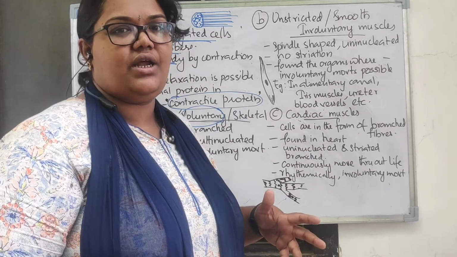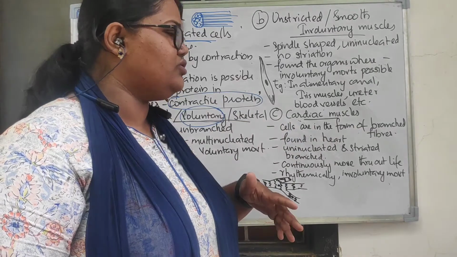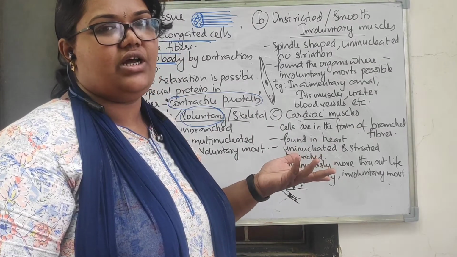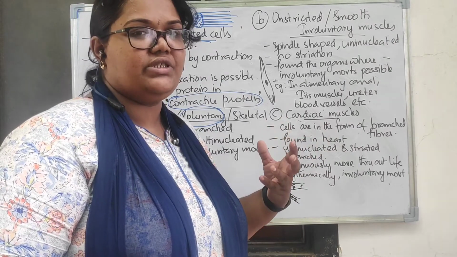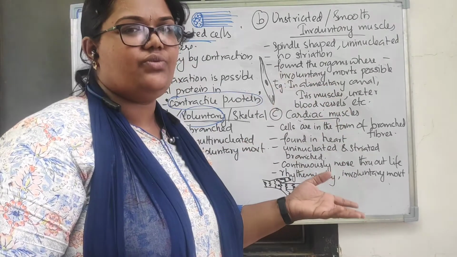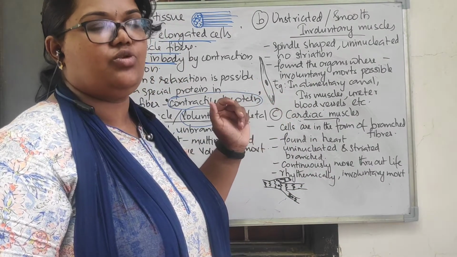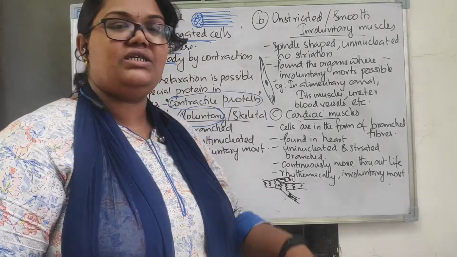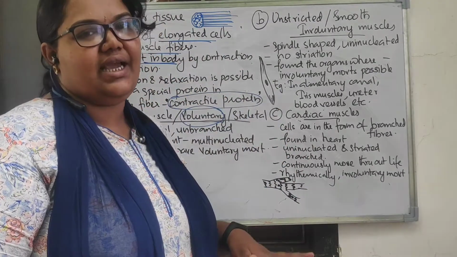जैसे कि ureter, right? The urine passage is happening through the ureter. That's also not in our control. And another one is the blood vessel, the movement through the blood vessel. That's also not in our control. ये सारे जो internal organs हैं, these are all made up of this type of muscle, that is the smooth muscle, right? Now the third type of muscular tissue is the cardiac muscle.